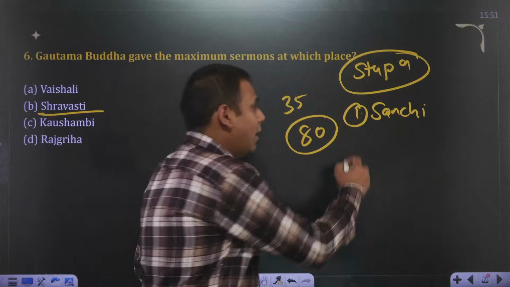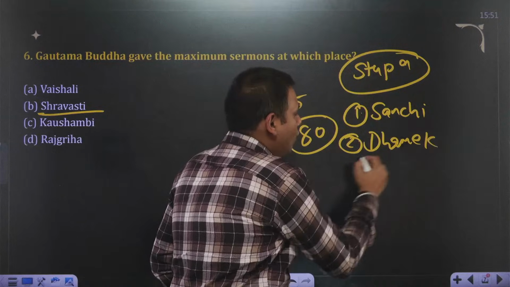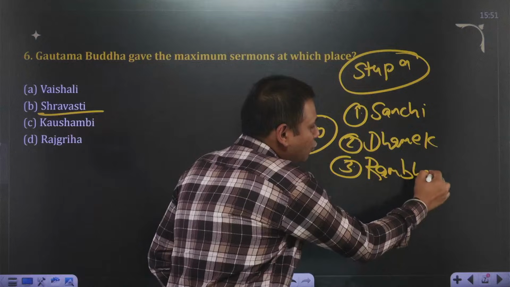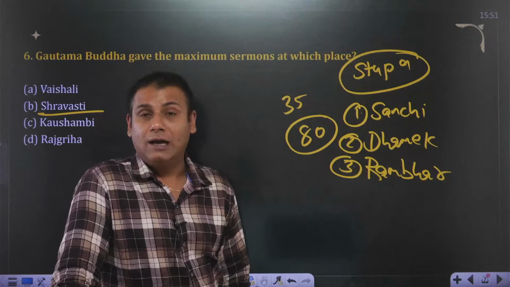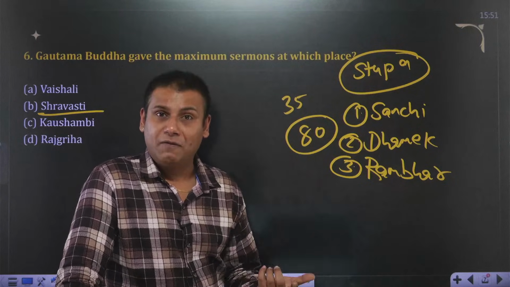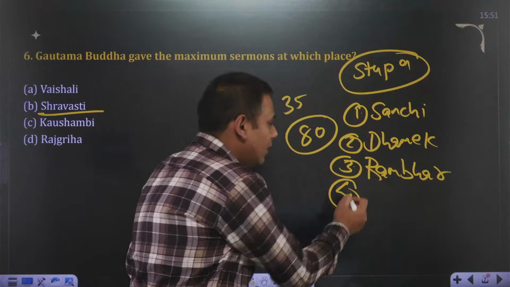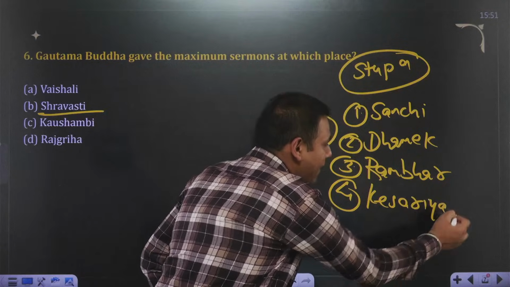Second, Dhamek Stupa, another important one. Then go through Ramabhar Stupa, located at Kushinagar, where Buddha died. That is the place of Mahaparinirvana. Another important stupa from the exam perspective is Kesariya Stupa, located in Bihar.